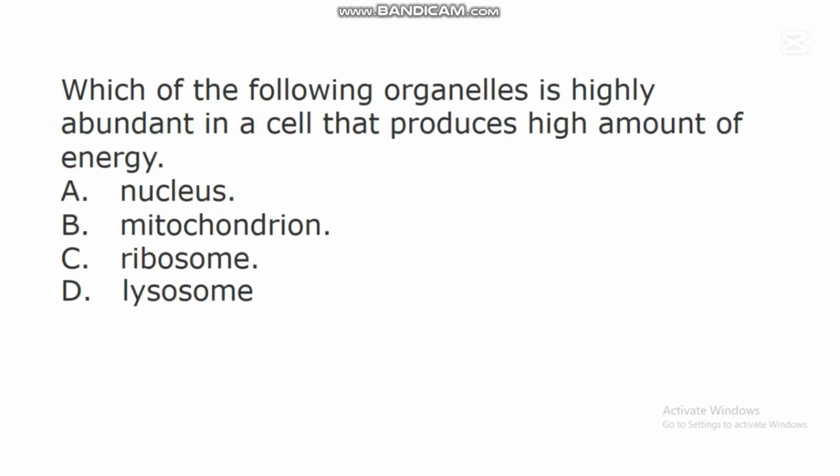The next question says, which of the following organelles is highly abundant in a cell that produces high amounts of energy? A. Nucleus. B. Mitochondrion. C. Ribosome. D. Lysosome. In this question, the correct answer is B. Mitochondrion.